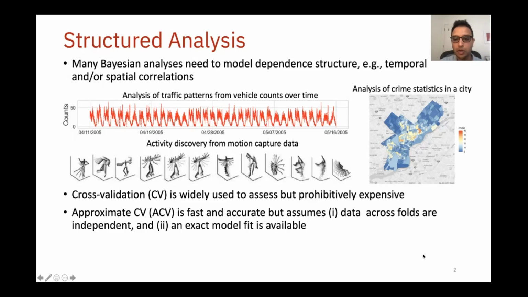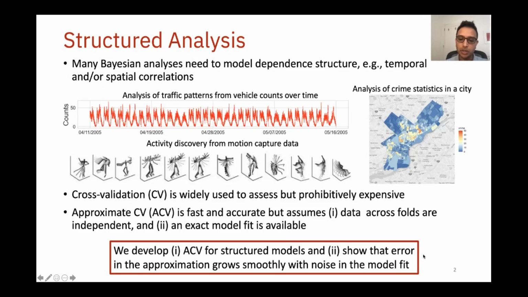Recent advances in approximate cross-validation address the computational challenge posed by exact cross-validation. But these approaches make assumptions that are typically violated in structured analysis. First, they assume data across CV folds are independent of one another. However, for most structured analysis of interest, one typically wants data across CV folds to be dependent. Second, they assume that the model can be fit at least once to the entire dataset exactly. This is often infeasible in practice where models are fit to large datasets using stochastic approximations.